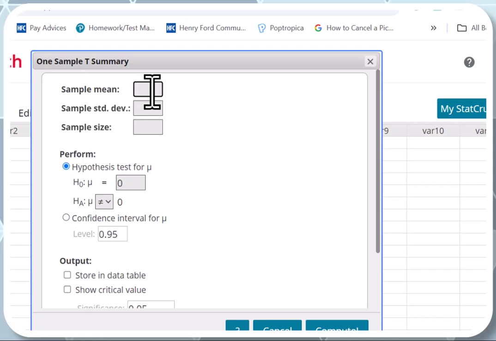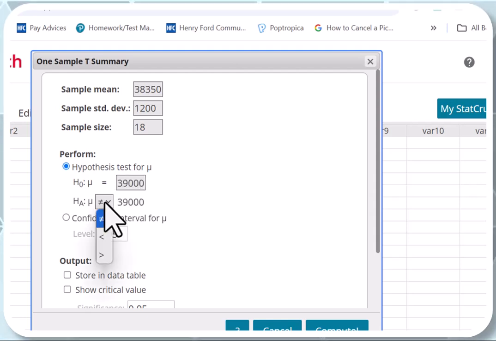Okay, the sample mean is what? Given as 38,350. Sample standard deviation is 1200 miles. Sample size is 18. And we're testing against the value 39,000.